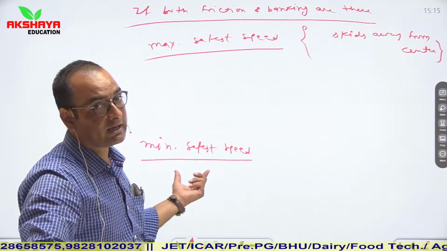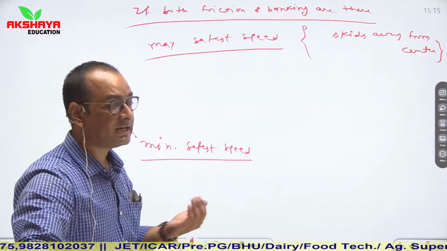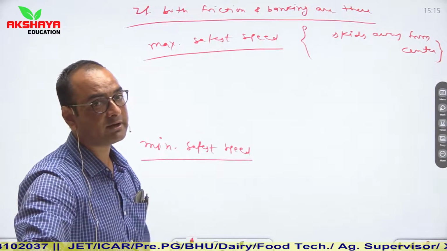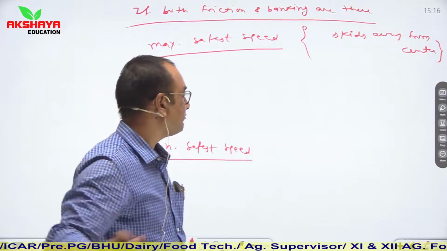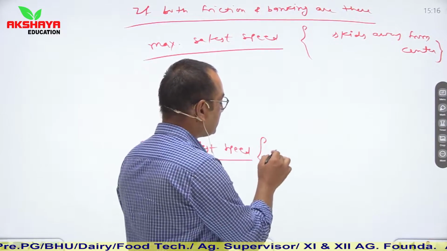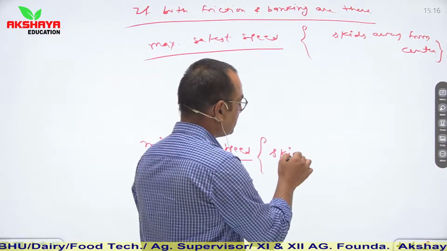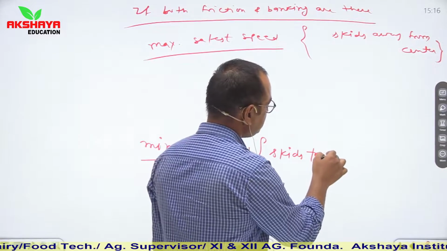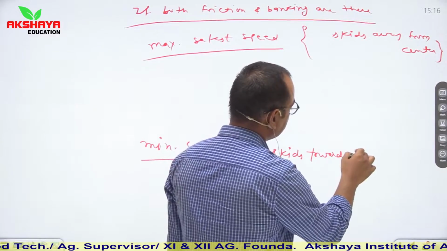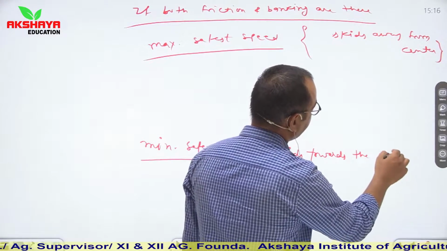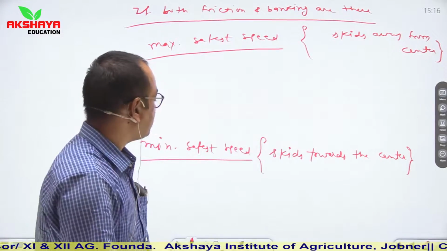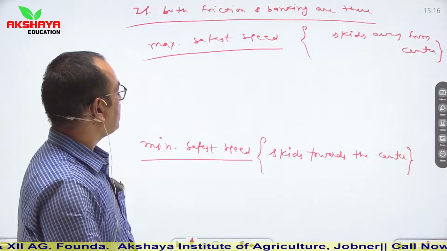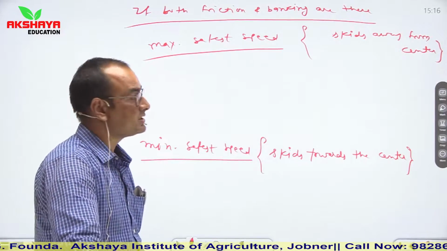And if that vehicle is traveling with a speed less than 10 km per hour, say 5 km per hour, then that will skid towards the center. So these are two cases where maximum and minimum safest speed is discussed.